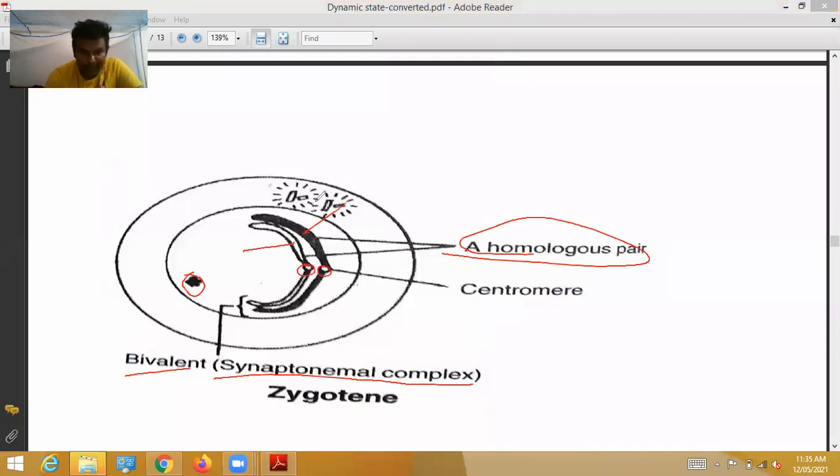See here, before starting cell division, the centrioles are close together. When these are involved in cell division, these two centrioles slowly move towards the opposite poles, until they completely reach the opposite poles. This is called zygotene.